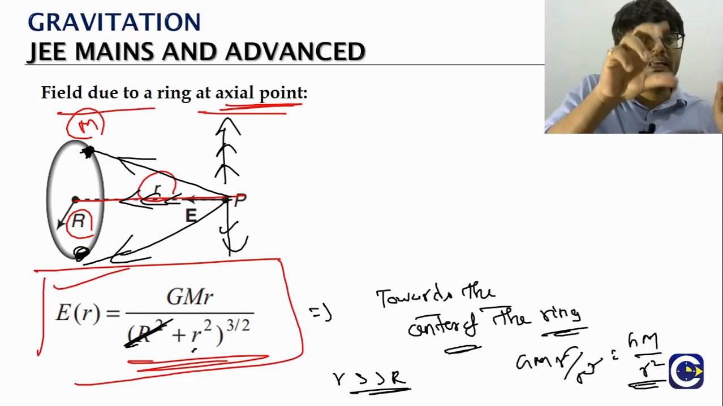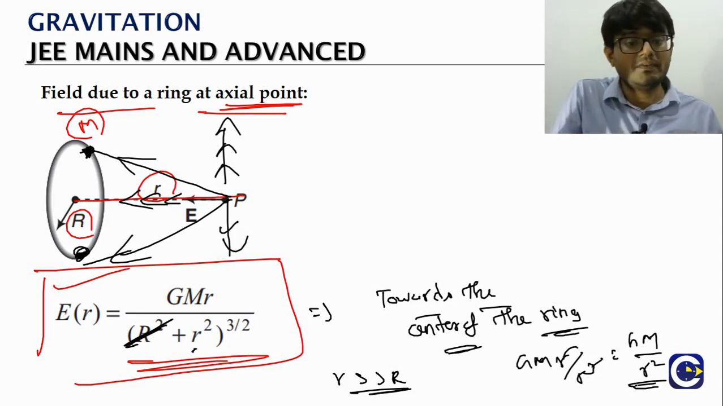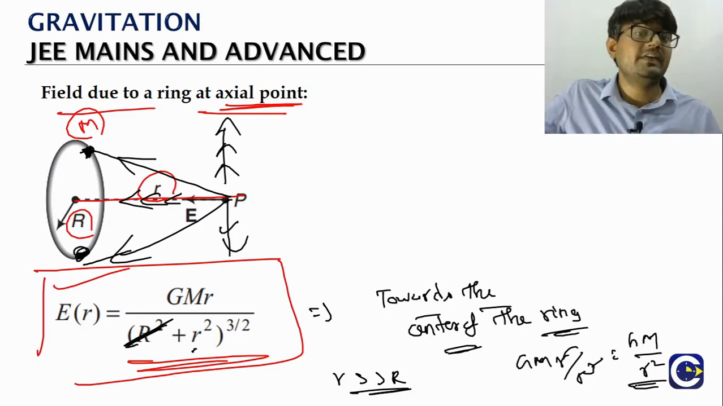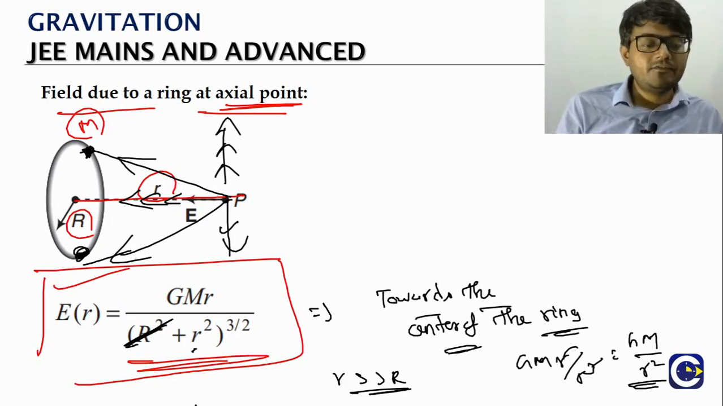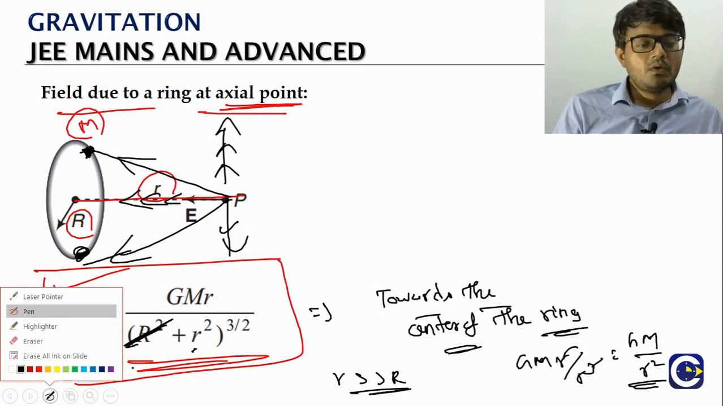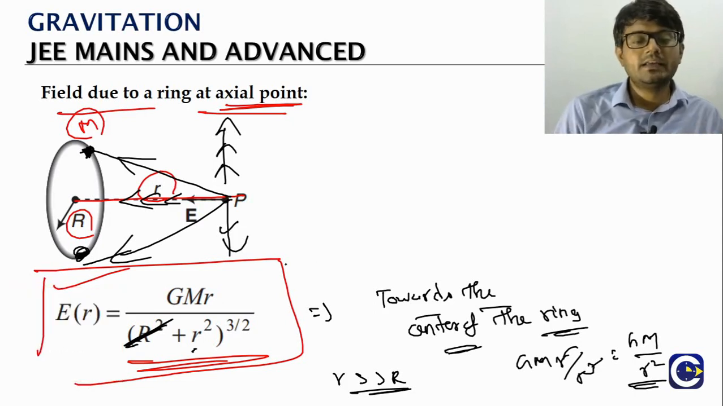The ring is like a point mass, right? The same formula will come when you take a point which is very far. And of course we can also ask what is the field at the center of the ring. What will be the field at the center of the ring?